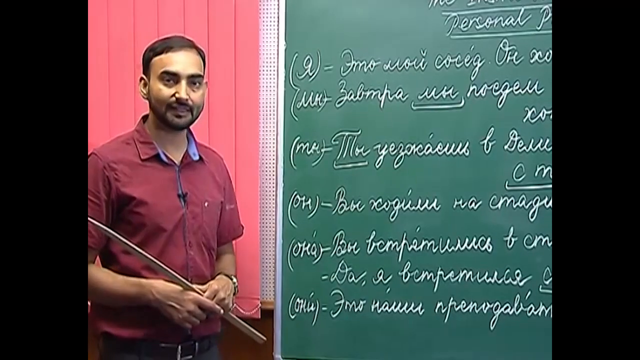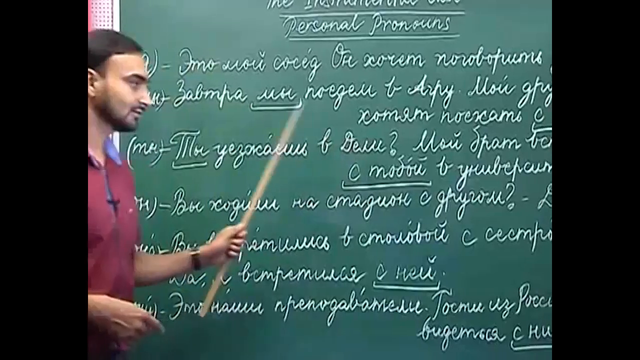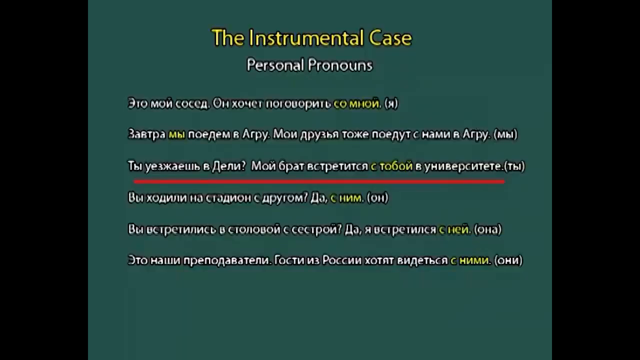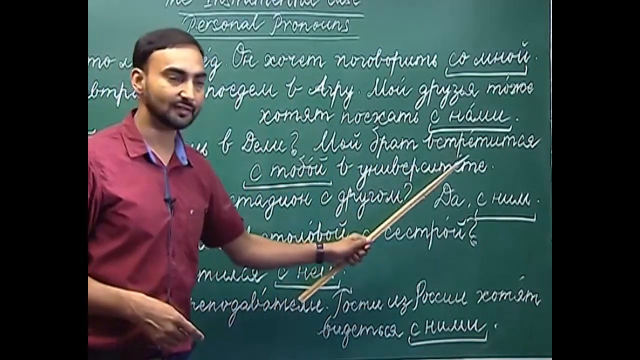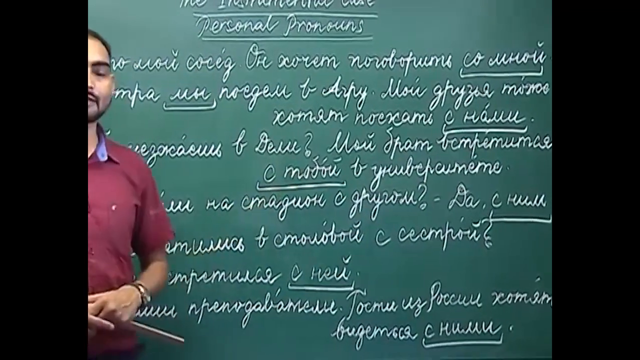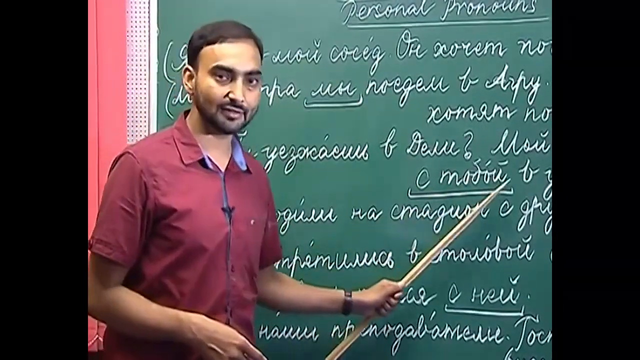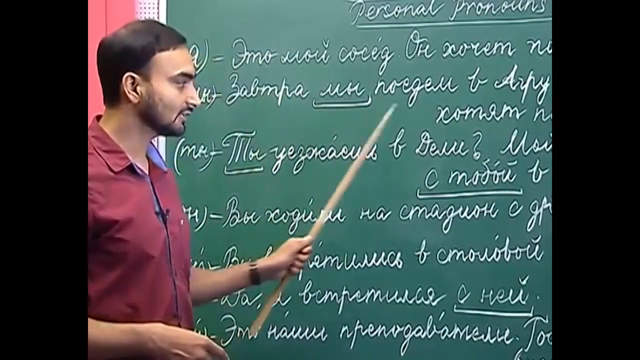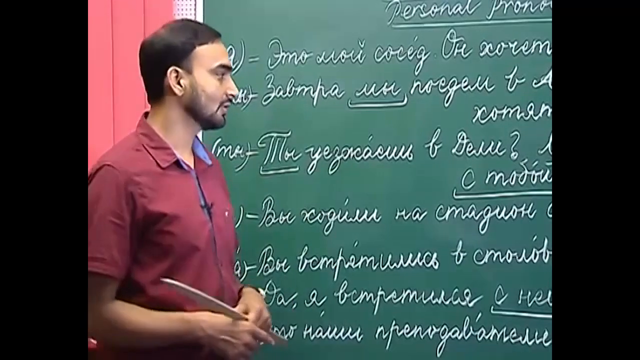So, how do we change ты in the instrumental case? Ты уезжаешь в Дели? So, are you going to Delhi? Мой брат встретится с тобой в университете. My brother will meet you in the university. Again we are using the preposition с. So, we will use the instrumental case of the pronoun ты. So, ты changes to тобой in the instrumental case. Ты, с тобой. So, second person singular number changes to тобой.